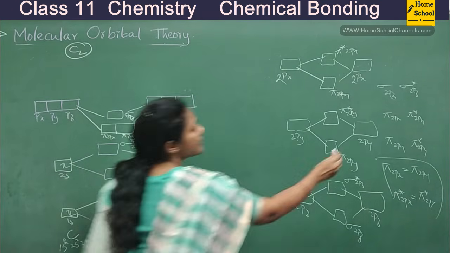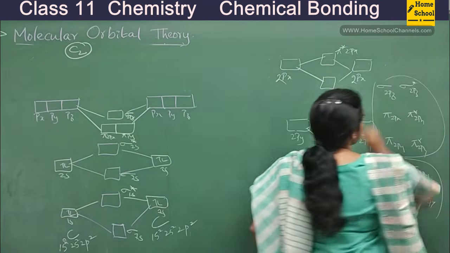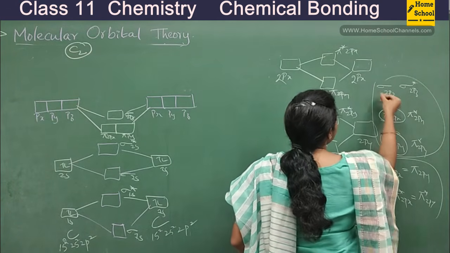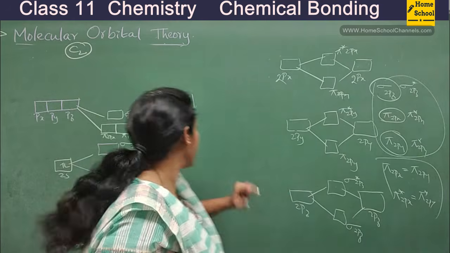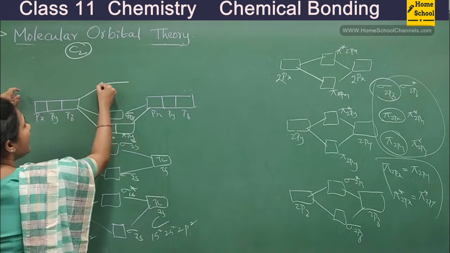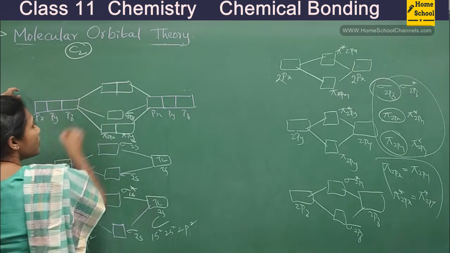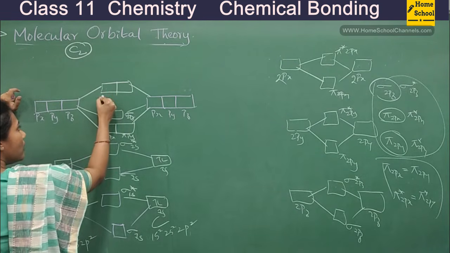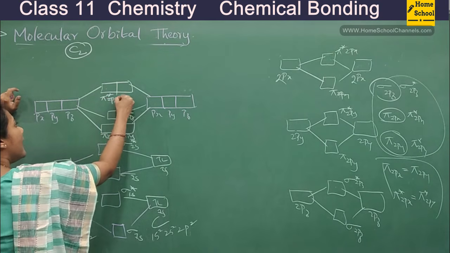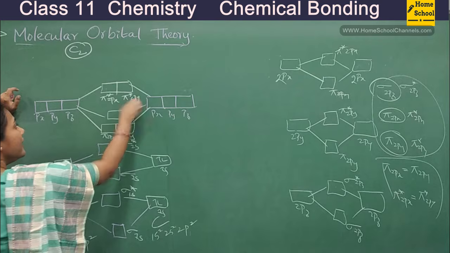So among the six, which are bonding molecular orbitals? This is bonding, this is bonding, this is bonding, without star, isn't it? Now anti-bonding. So here come 2 boxes. Can you guess which are the 2 boxes? What are these molecular orbitals? Yes, pi star 2px and pi star 2py.